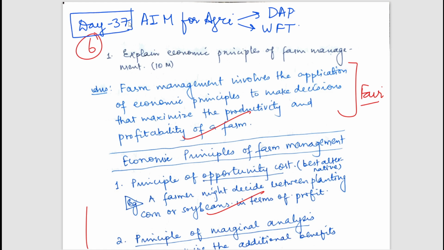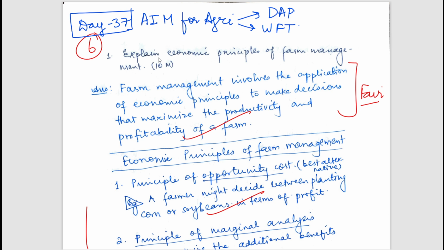So let's see what were the questions asked and how the student has approached the answer. By analyzing this type of answer, you can also enhance your answer writing skills. By reading these types of answers, you can learn how to structure answers, how to write certain points, how to add examples, how to introduce, how to conclude, and all these things can be very helpful in your answer writing journey. So let's start.